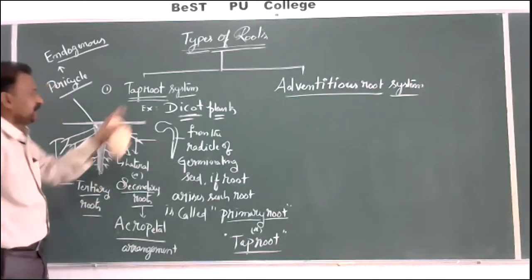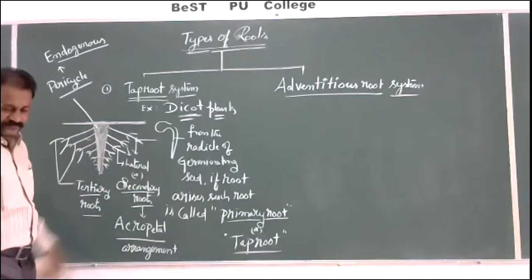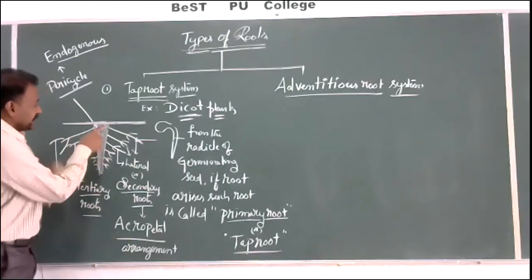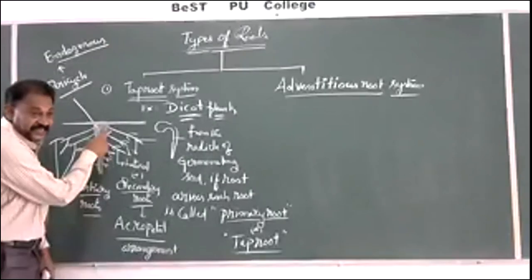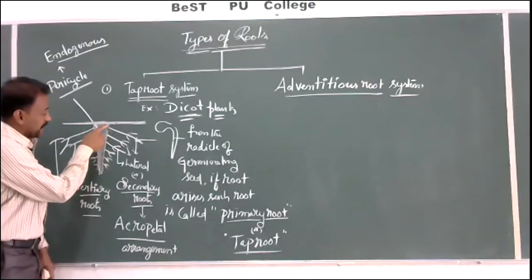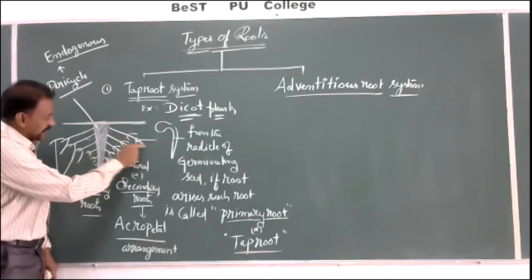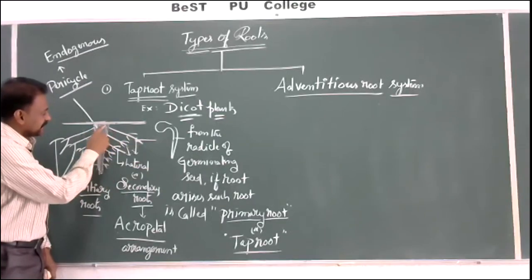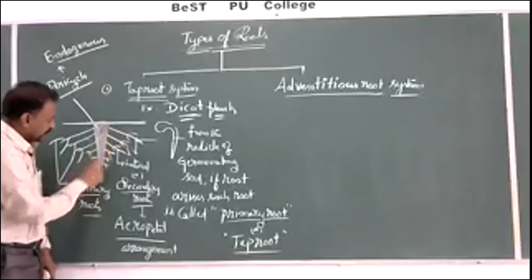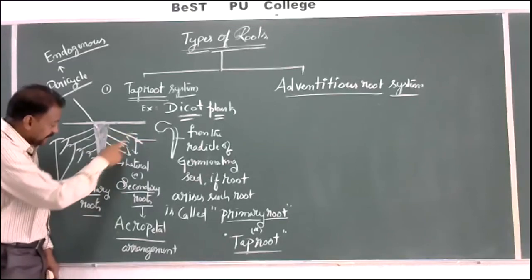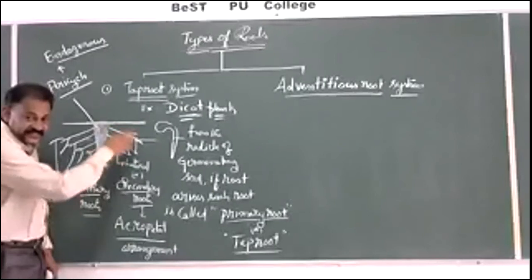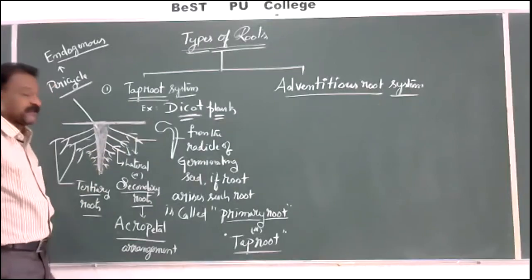Total is called taproot system. Again, acropetal means the secondary roots present at the base of this root are lengthier, whereas the secondary roots present at the tip are shorter. This arrangement size-wise is called acropetal.